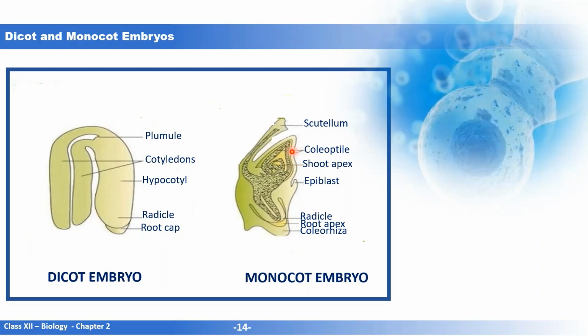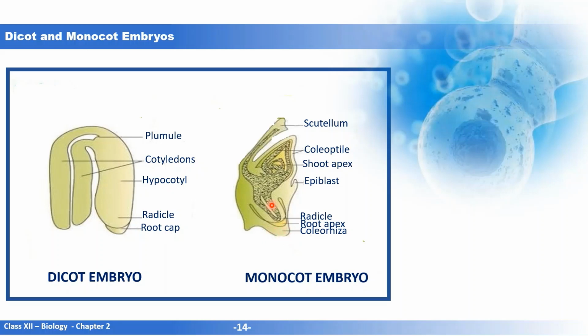The part of the embryonal axis below the point of attachment of the scutellum is known as the radicle. It ends in the root apex and again has a protective sheath known as coleorhiza.